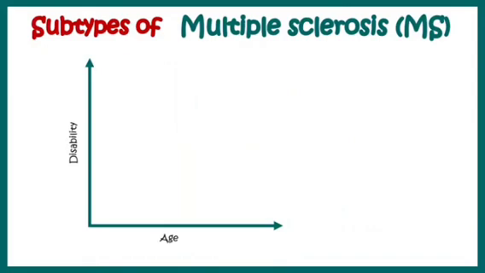So if we plot the percentage disability on the y-axis and the age or the timeline on the x-axis, then the graphs would look like this. This first type is known as relapsing remitting multiple sclerosis. I'll come to it in a bit more detail.